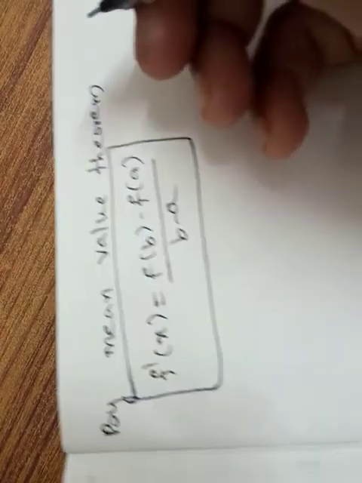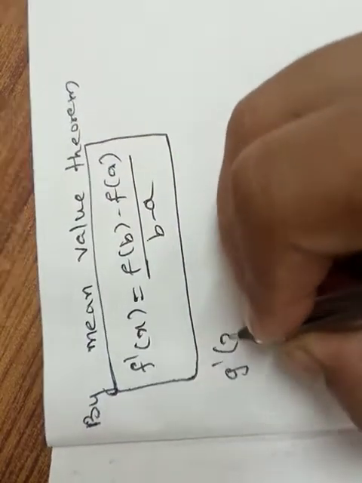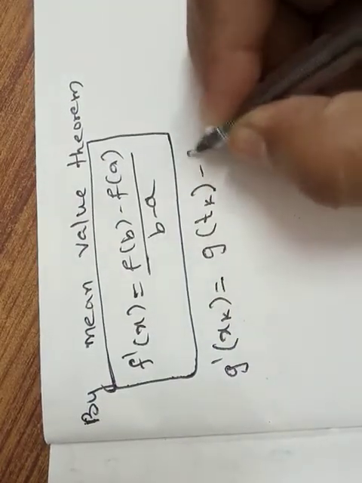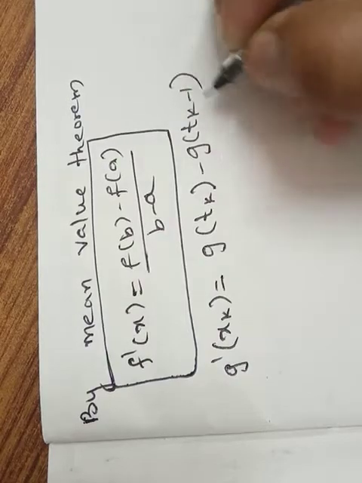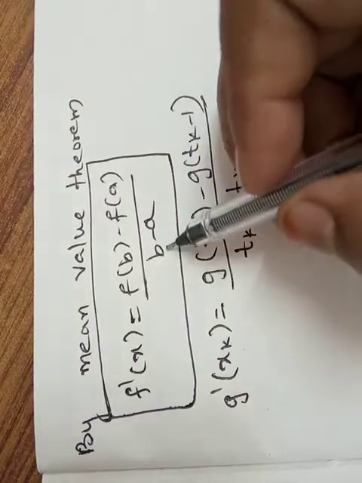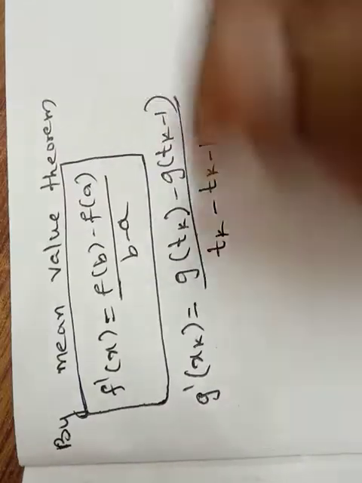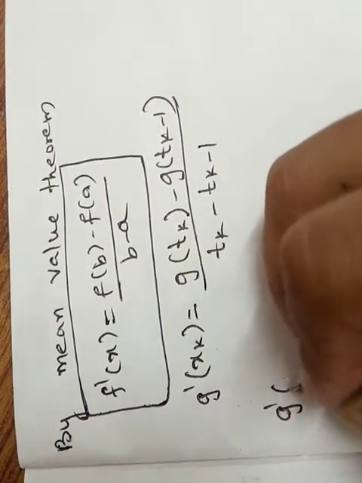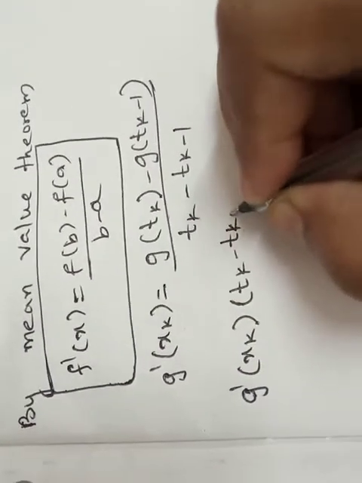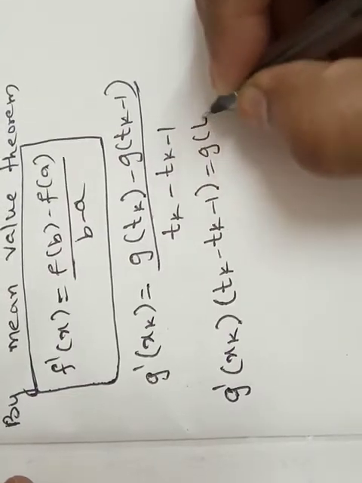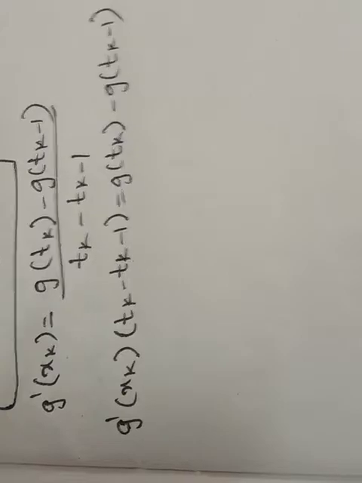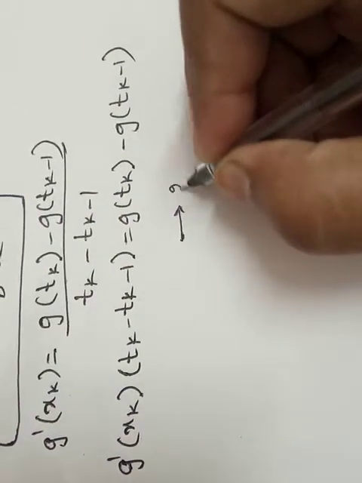Now in terms of g dash we have to write g dash of xk is equals to g of tk minus g of tk minus 1 by tk minus tk minus 1, as b is tk and a is tk minus 1. Now I am taking this term here, g dash of xk into tk minus tk minus 1 is equals to g of tk minus g of tk minus 1. Let this be the equation number 2.